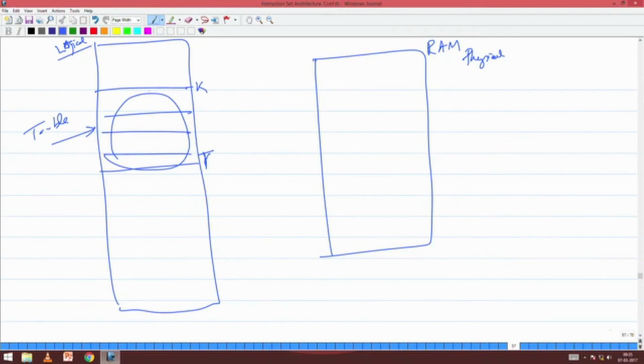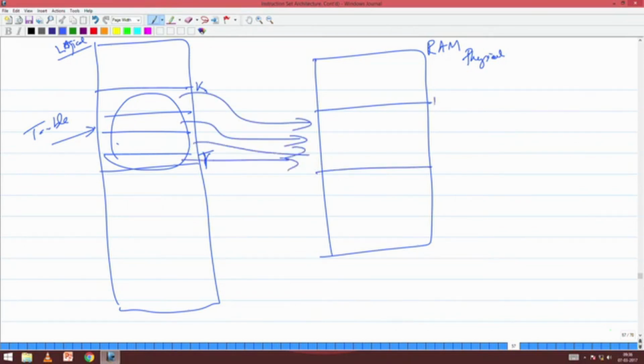So for these pages, if I generate an address k, it will look somewhere inside this table, right? All these pages, k to t, will be permanently loaded into your physical memory, in some page frames, say frame k to frame t.